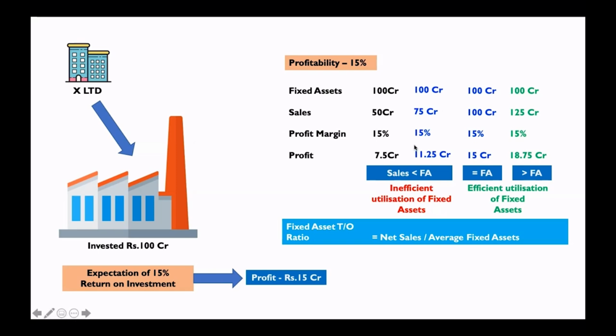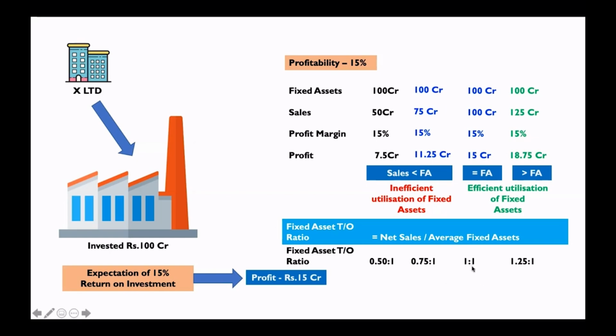So we know the net sales are 50, 75, 100, 125. You divide the net sales by fixed assets. 50 by 100 gives you the ratio as 0.5:1. 75 by 100, 0.75:1, 1:1, 1.25:1. And what that communicates is, for every 1 rupee of fixed asset, they are making a sales of only 50 paise. So because of that only, it's not matching the expectation. For every 1 rupee of fixed asset, they are making sales of only 75 paise. So whenever the ratio is below 1, that communicates inefficient or underutilization of fixed assets.